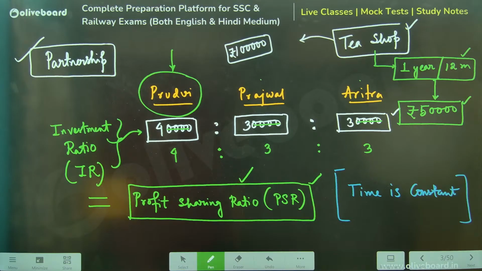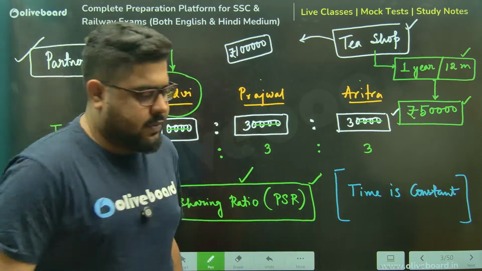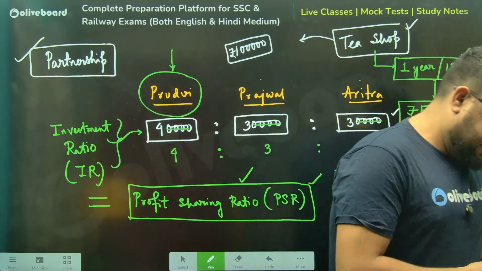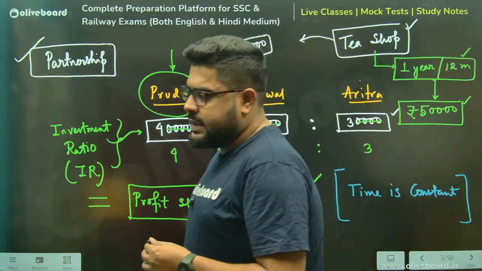Is this clear, everyone? Quick, quick, quick. Yes. Perfect.